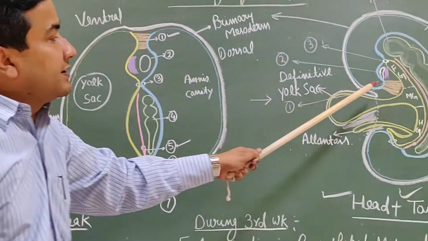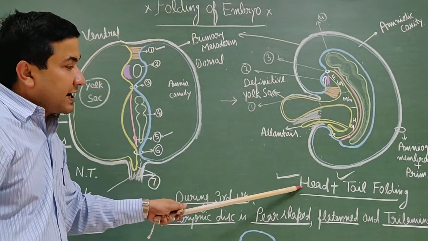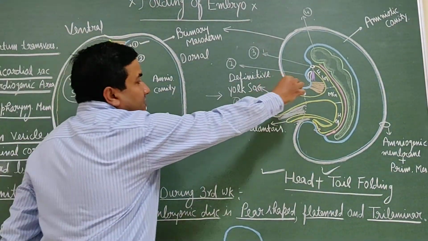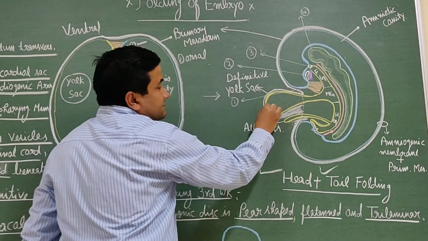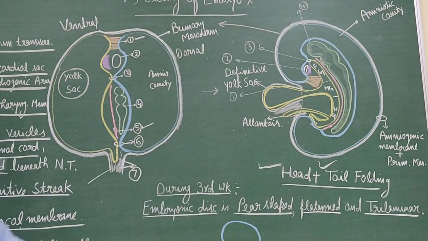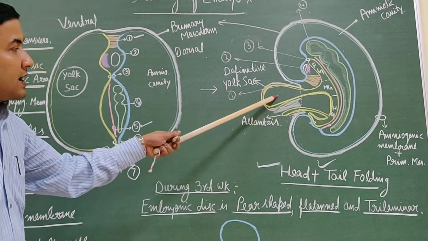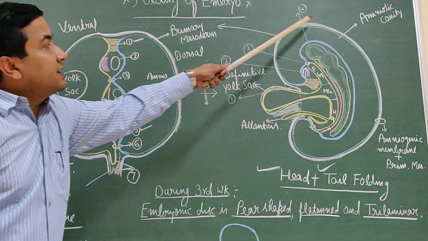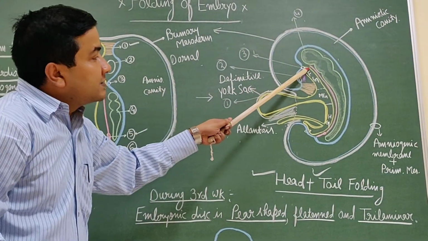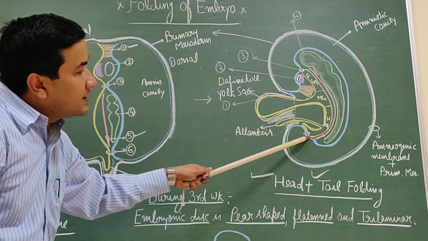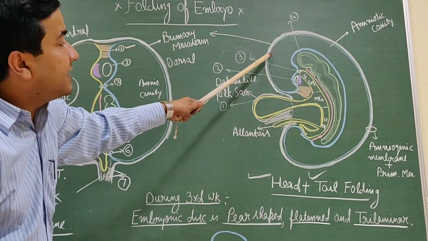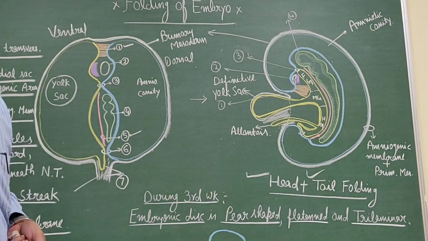Now after the folding, in this diagram, this is the head and the tail folding. Now see this yolk sac. One part is outside this embryo, and another part is trapped inside the embryo due to the head and the tail folding.